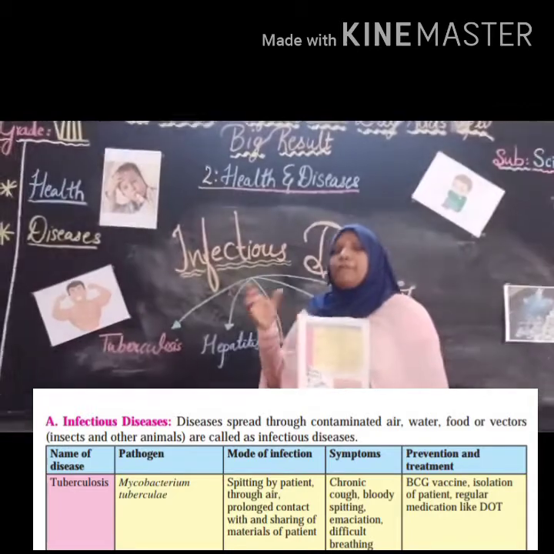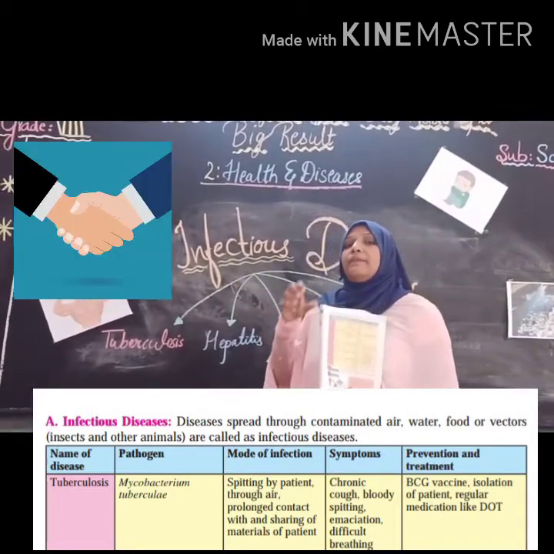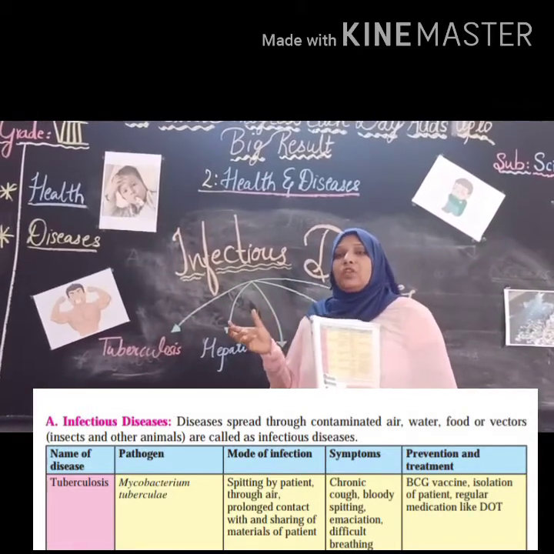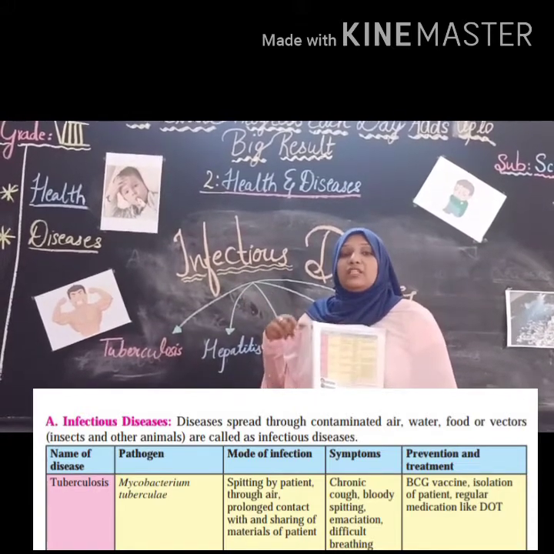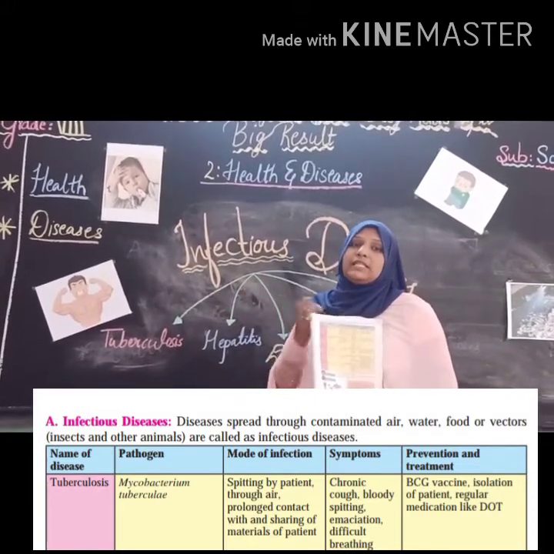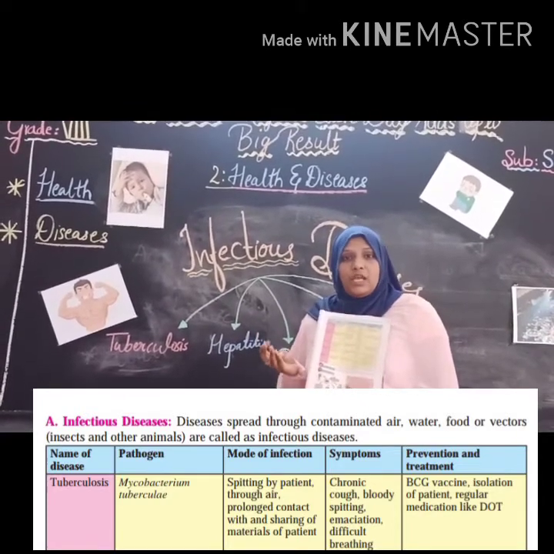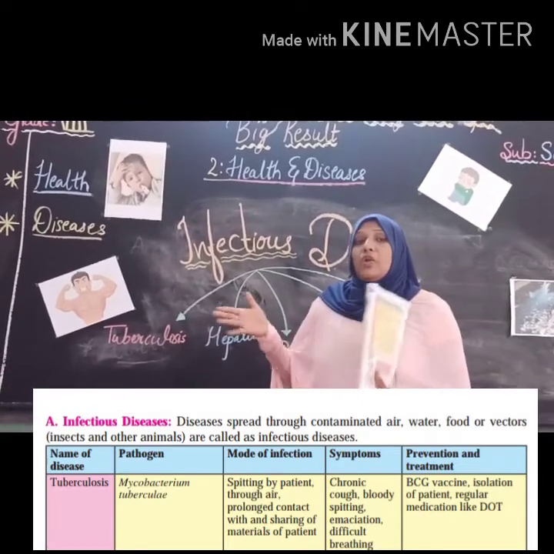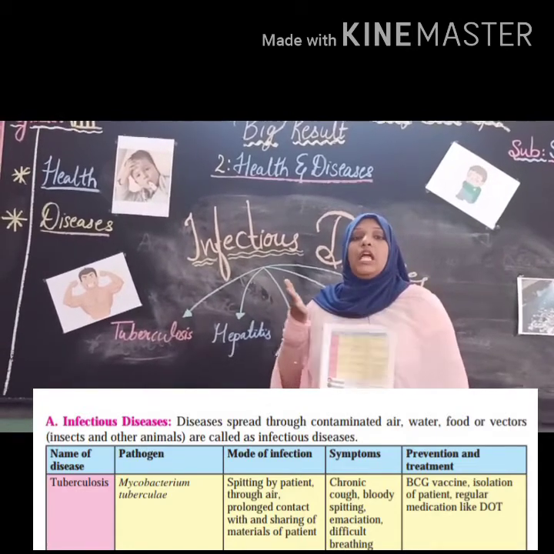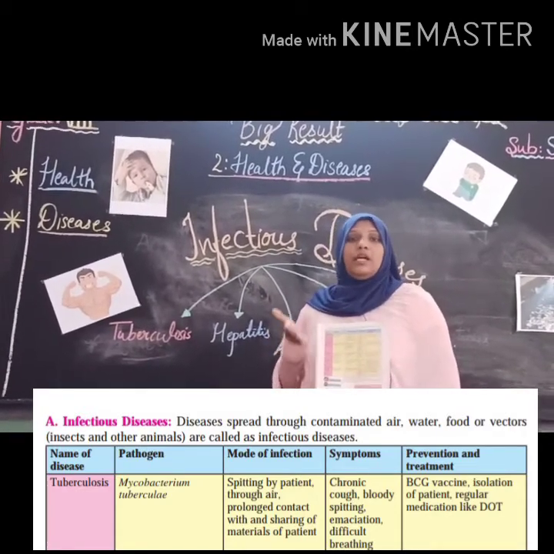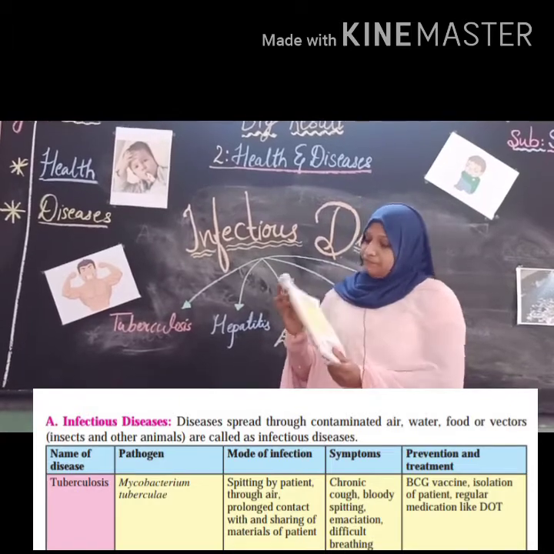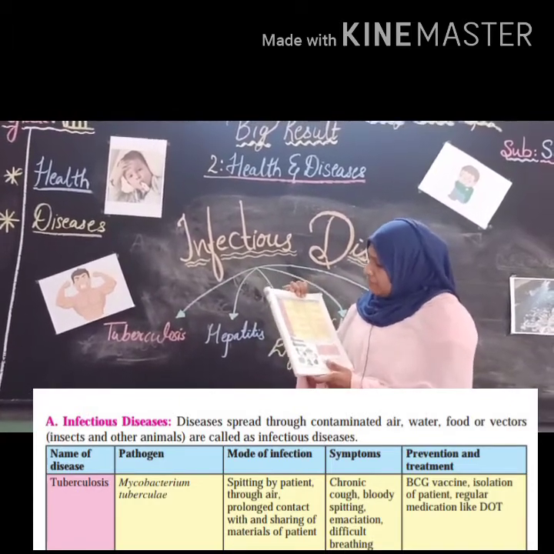Another is prolonged contact with and sharing of material of the patient. If a person has TB, there is a possibility that his family members will also suffer from this disease, because they live with him and eat with him. So a prolonged, long relationship with the infected person can also cause tuberculosis. Understood?